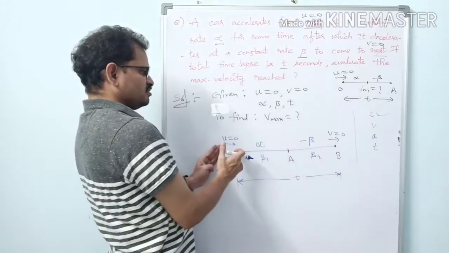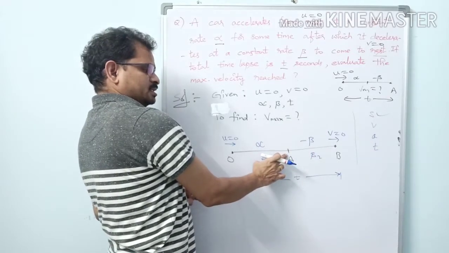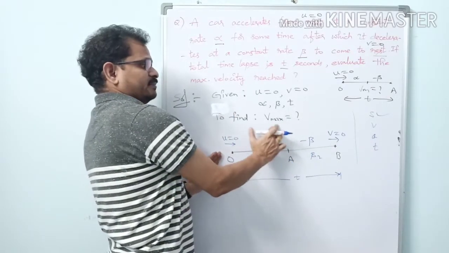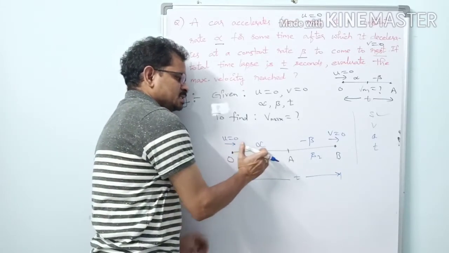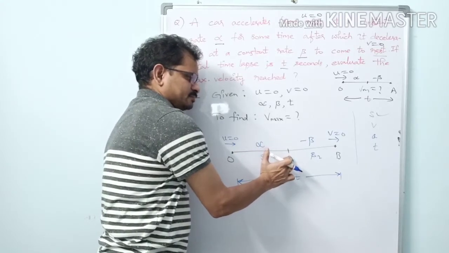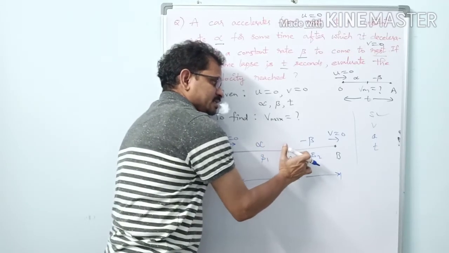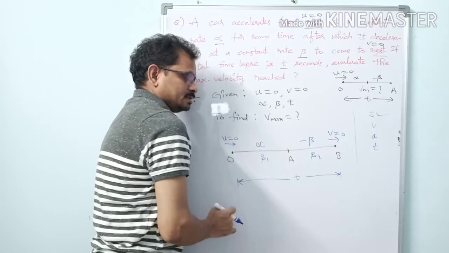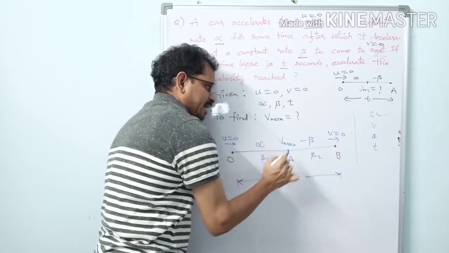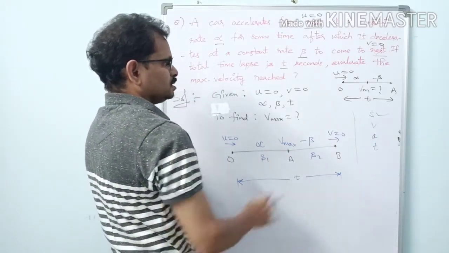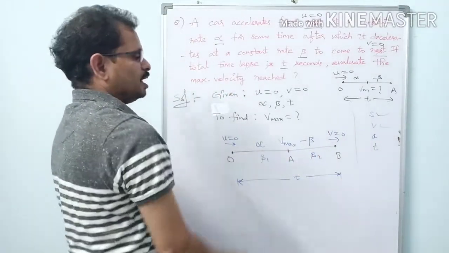What about velocities? The initial velocity is known, and the final velocity is known. What is the velocity at A? We are asked to find the maximum velocity, so where will it be? Velocity starts from 0 and increases till it reaches point A. After A, the velocity decreases because it is undergoing deceleration beta. So the maximum velocity will be at A. Here it is Vmax.